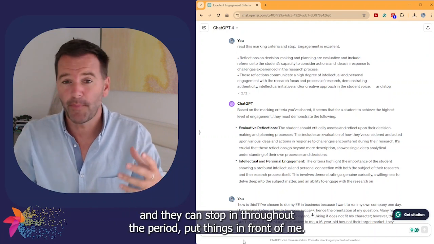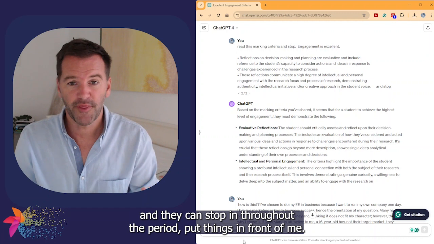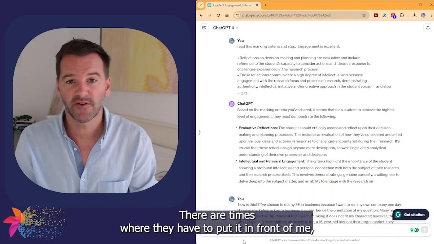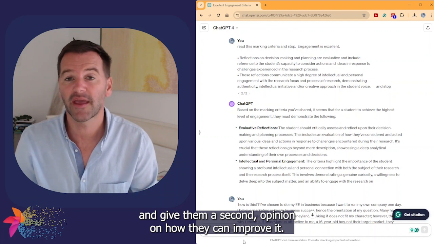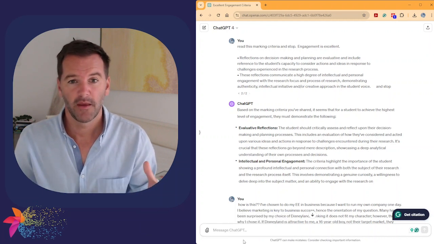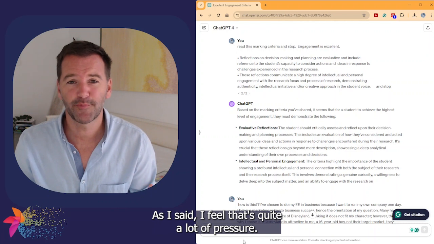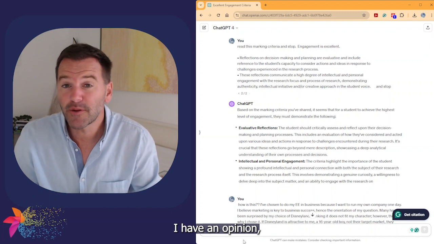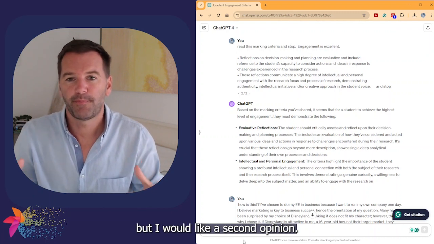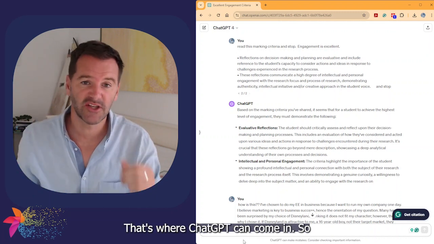And they can stop in throughout the period, put things in front of me. There are times where they have to put it in front of me and I'm supposed to guide them and give them a second opinion on how they can improve it. As I said, I feel that's quite a lot of pressure. I read it and is it good? Is it bad? I have an opinion, but I would like a second opinion. That's where ChatGPT can come in.